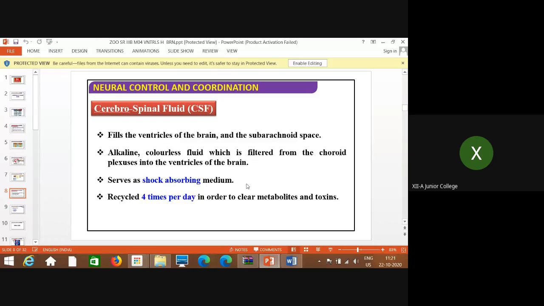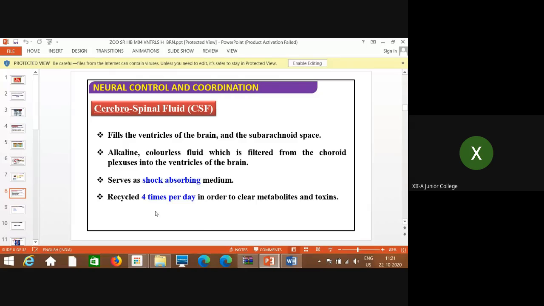If there is any injury, then in maximum cases the brain is saved because of this medium, the CSF, that is cerebrospinal fluid, so that it absorbs whatever shock or jerk is given, whatever the injury is, that shock is absorbed. So it is a very important role of the CSF, that it works as a shock absorbing medium.